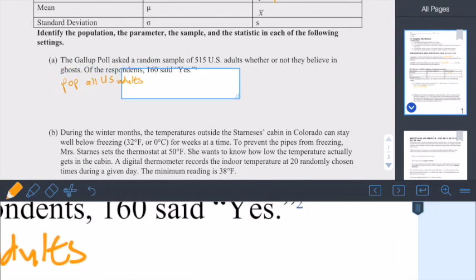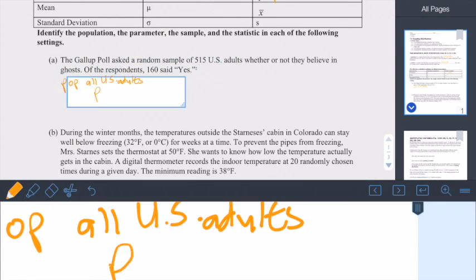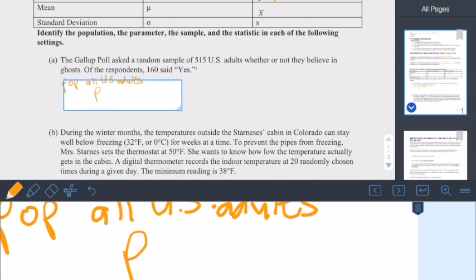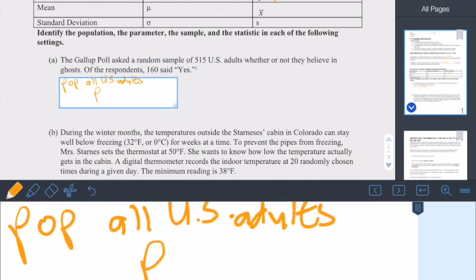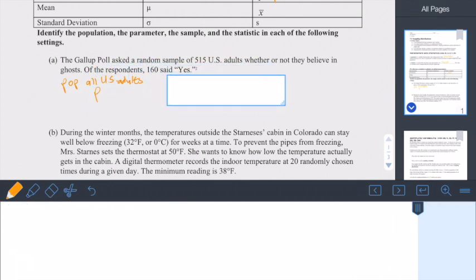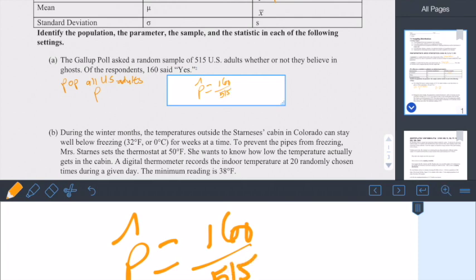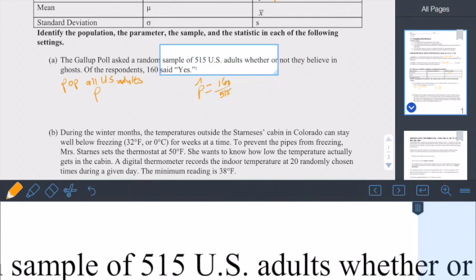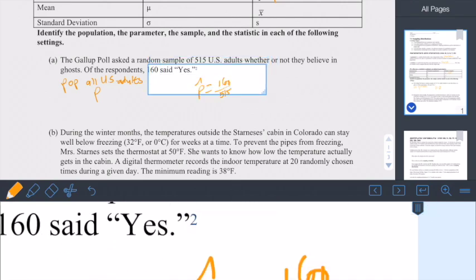This is a proportion, so we're looking for p. The proportion of all U.S. adults who believe in ghosts is not known, but we do have the sample proportion, p hat, of U.S. adults that believe in ghosts, which is 160 out of 515. So the sample is those 515 U.S. adults, and the statistic is p hat.